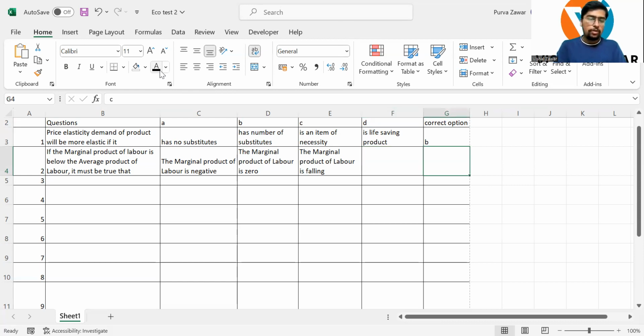Yes. Correct option is option C. It may be zero, it may be negative, it may not be, but it is falling for sure, because we understand that marginal product is the additional product which we get from any additional unit of labor. And as and when you are adding labor, of course, the marginal product is going to go down. So one thing is sure that marginal product is falling. It is zero or negative.